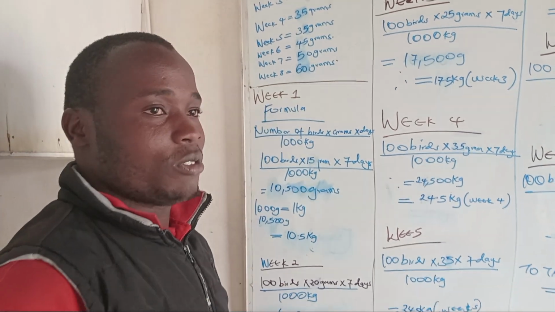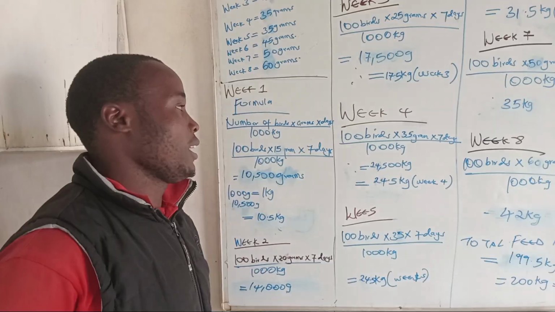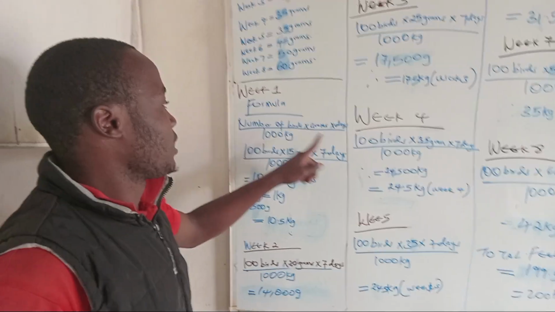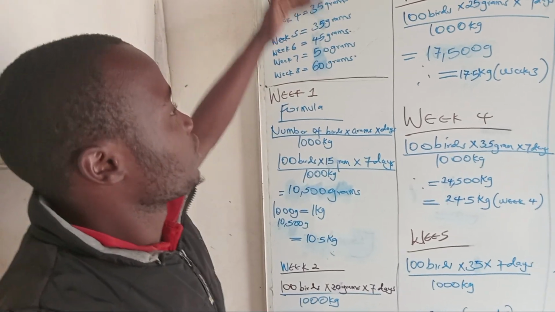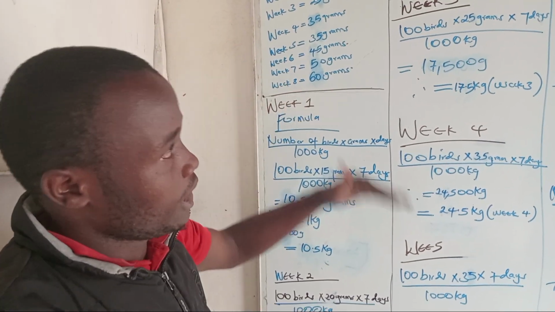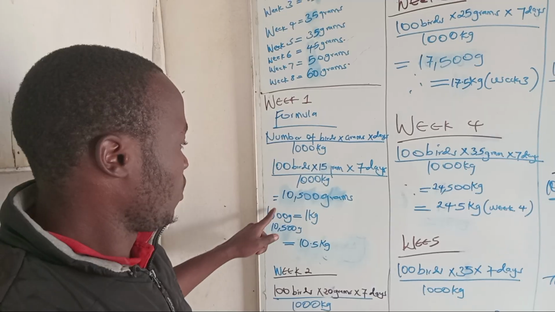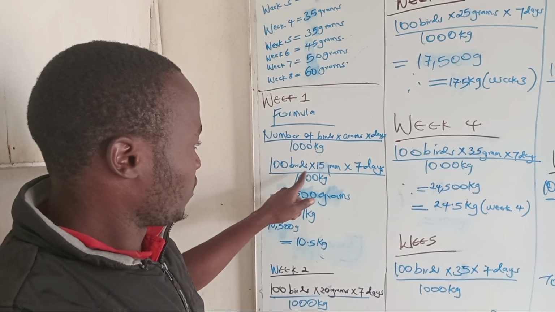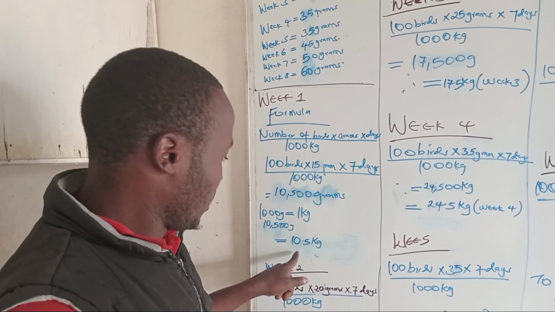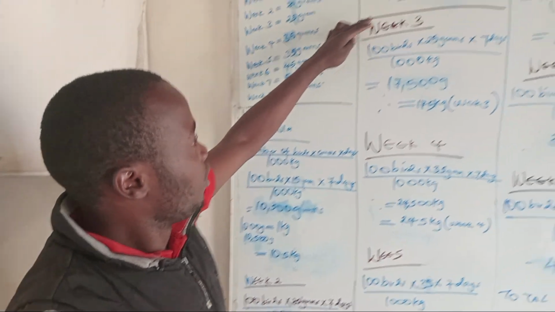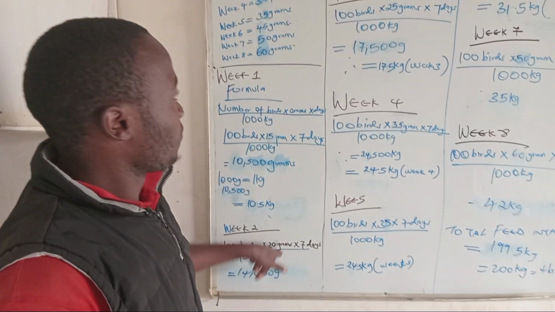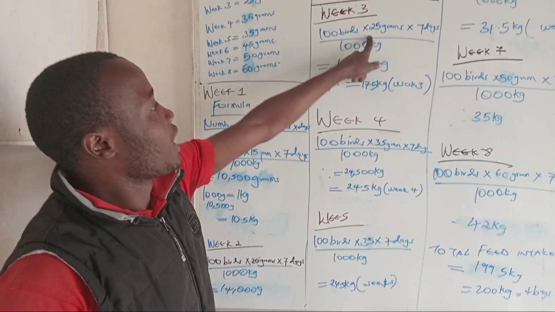So for the calculation of the feeding program, we use the formula: number of birds times grams times days, divided by 1,000. So we shall use all these grams to calculate each week. So 100 birds times 15 grams times 7 days, we get 10.5. With week 2 we shall use 20 grams, with week 3 we shall use 25 grams times 7